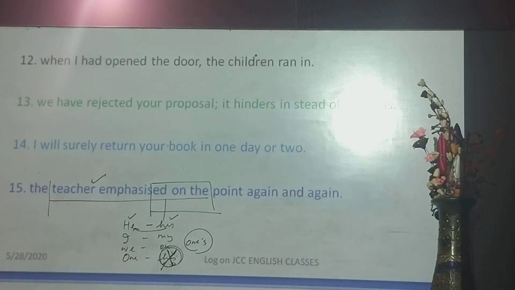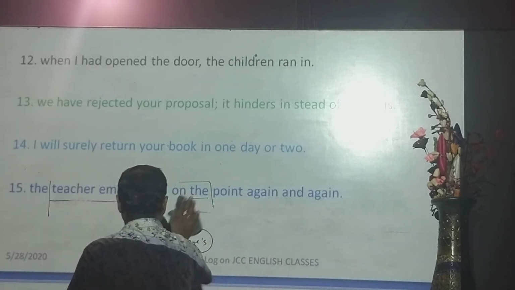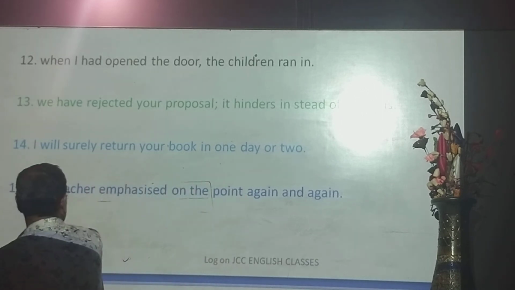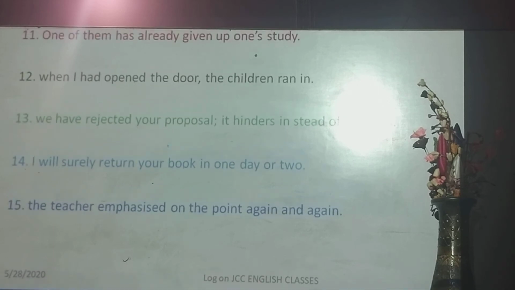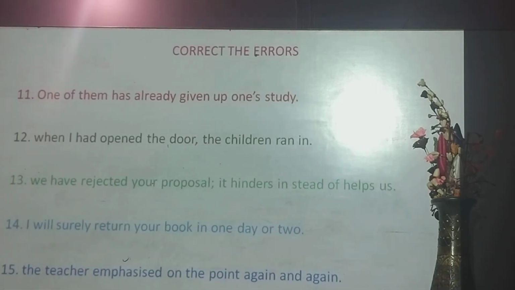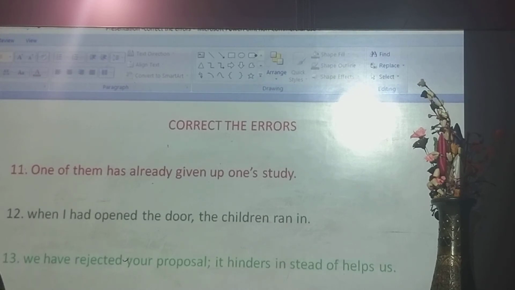Come to question number 11. Okay. We'll go to question number 11. One of them is already given, one study. In the previous question, question number 10, we got this type of sentence, but here is something different.